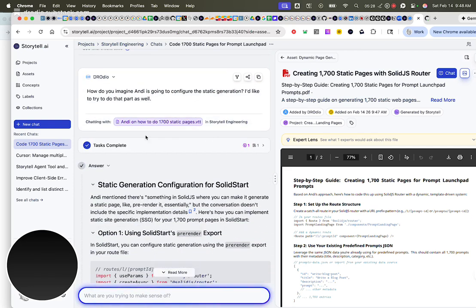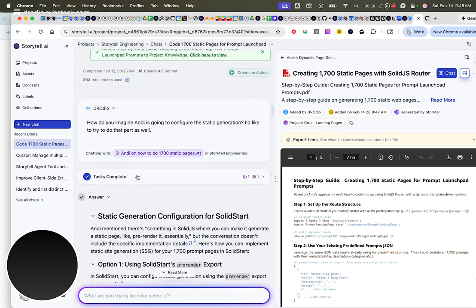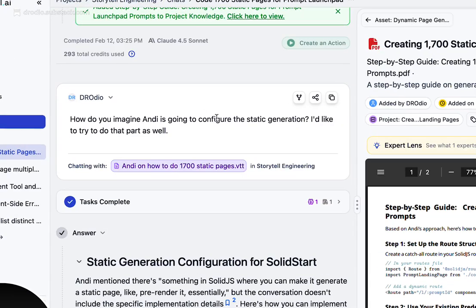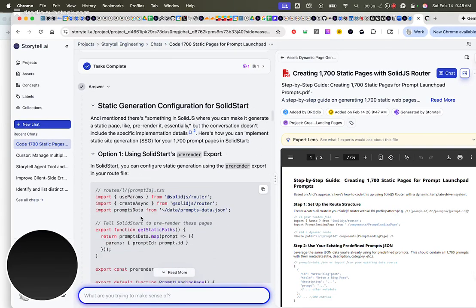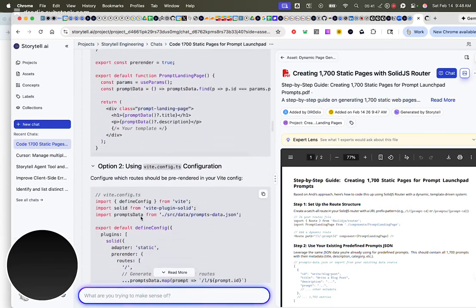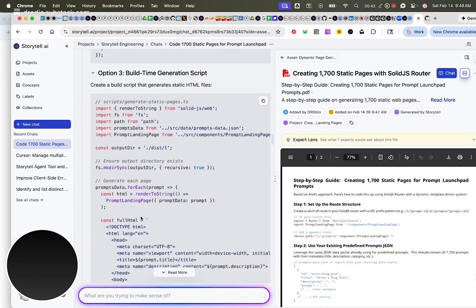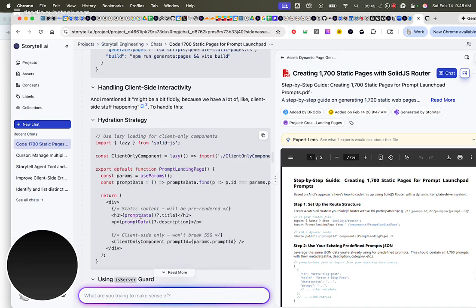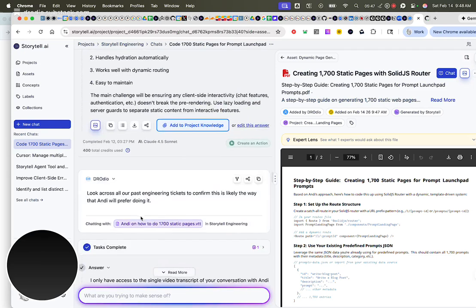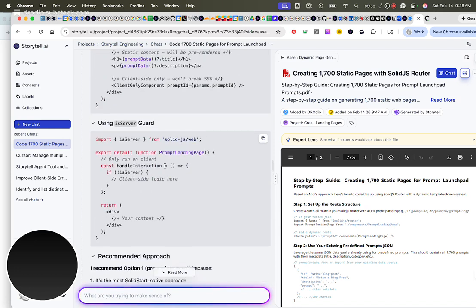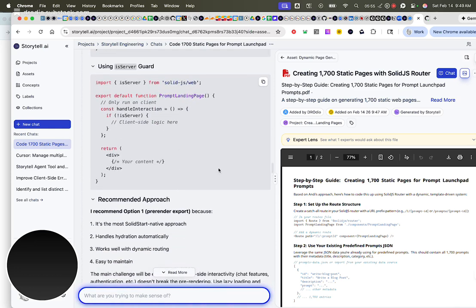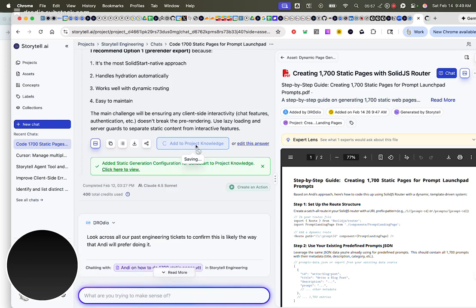I also asked more questions about how exactly Andy would be doing his part, because I'd like to try to help him by doing the part that he said he was going to do. He was going to do some of the wiring up. And so we can see that Storytell also gave me the approach that it thought that Andy would want to use. And so I'm going to take this, and I'm also going to add this to the project as well. So now we have some specific implementation here that we're also adding into the project.